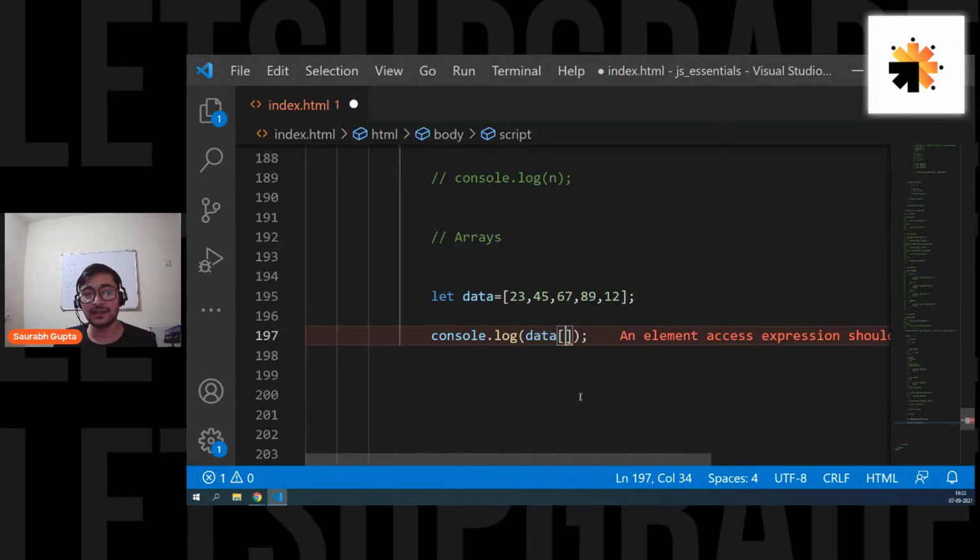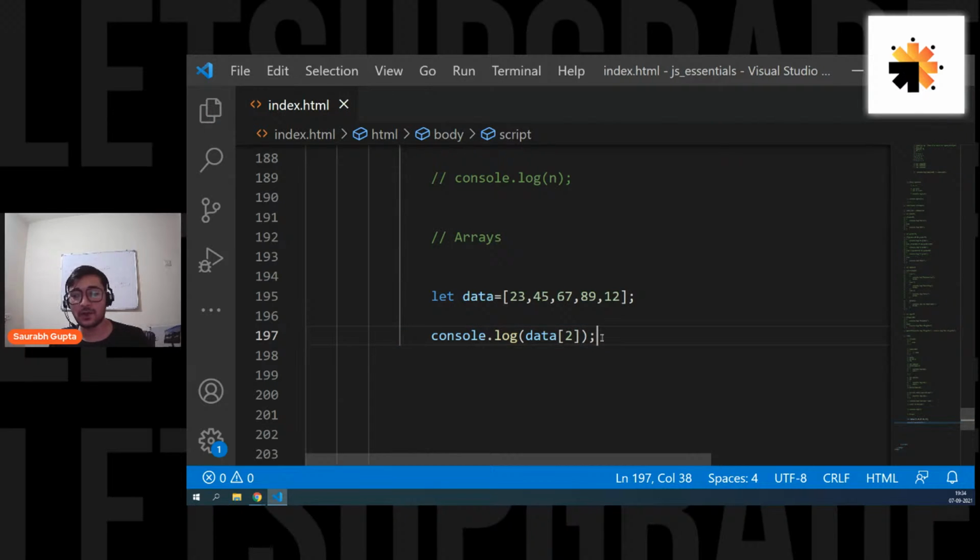So data, then you put a square bracket. So first you write the variable name, then you put the square bracket, and then in that square bracket, you mention the index of whatever element you want to access. So now you guys tell me, if I want to access 67, what is the index of 67? Remember, it is starting from 0. Okay, I can see everyone giving me the answer. You guys are perfectly correct. It is 2.